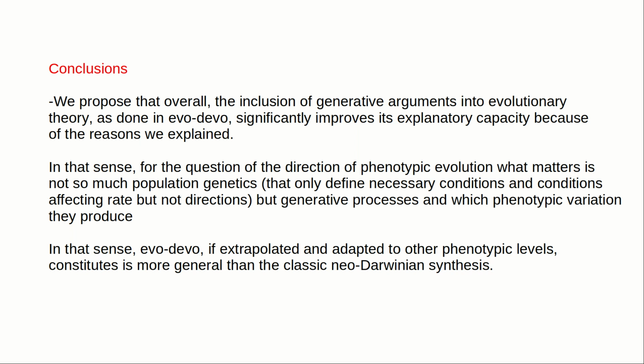In that sense, too, population genetics defines necessary conditions and conditions affecting the rate, but not the direction of phenotypic evolution. In that sense, EvoDevo, if extrapolated to all phenotypic levels, constitutes, we think, a more general theory than the classical neo-Darwinian synthesis and most of current evolutionary theory. So nothing too pretentious here.